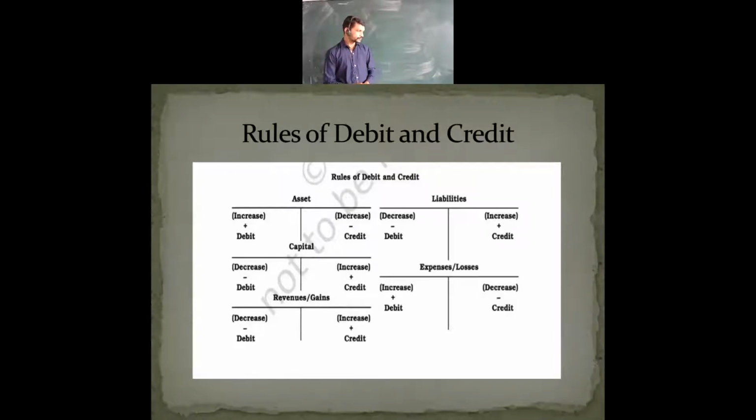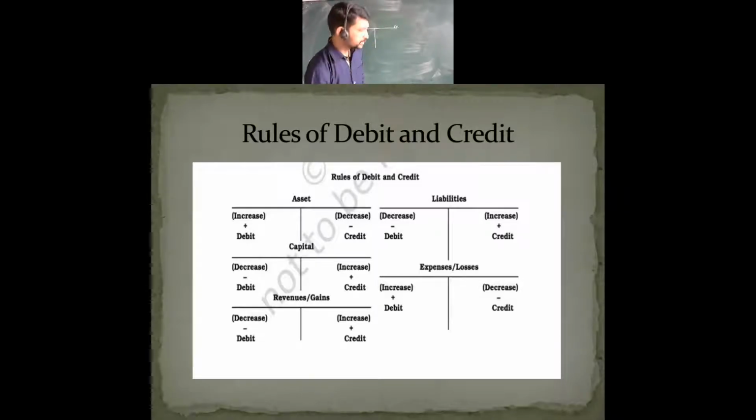Next, second, when liabilities are decreasing, we show it on the debit side, and when there is an increase in liabilities, we show it on the credit side. In the previous sessions we discussed the T shape: the left-hand side is always the debit, shown as DR, and the other side is credit, shown as CR. So these things have to be remembered.